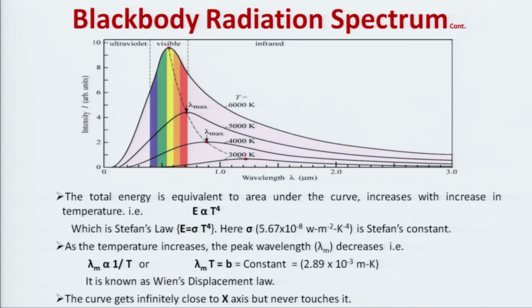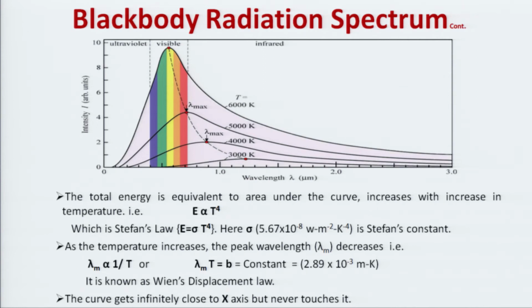Now, again we can see the peak value decreases. The lambda max for this temperature is less than for this temperature, less than this temperature, less than this temperature. That means, for each curve there is a peak, and for higher temperature the peak is shifted to the lower side.